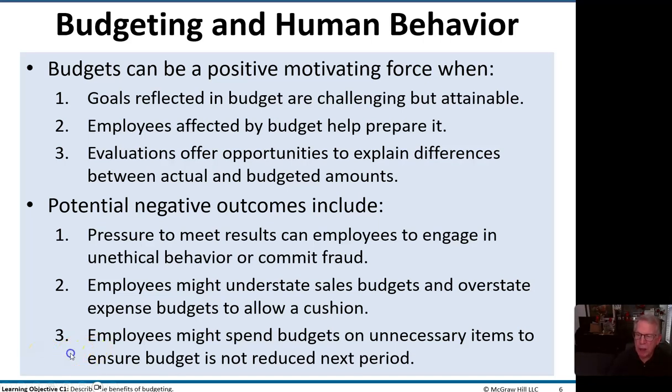And number three, the employees might spend budgets on unnecessary items to ensure that the budget is not reduced for the next period. I've seen all of those negative outcomes, and that's just an example of what happens when you don't do budgeting correctly. And when I was in charge and could do budgeting correctly, I worked really hard to do that in a way that was positive and motivating. It takes a lot more work to do that, but it's well worth it.